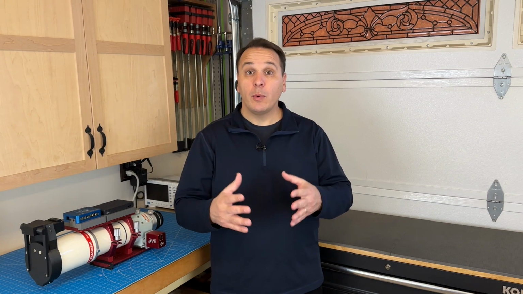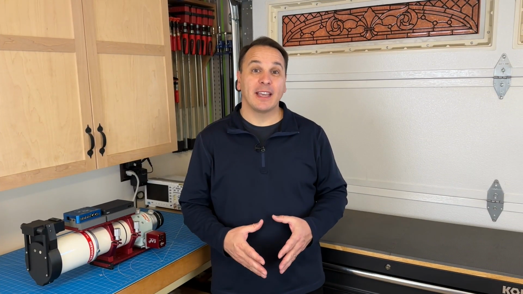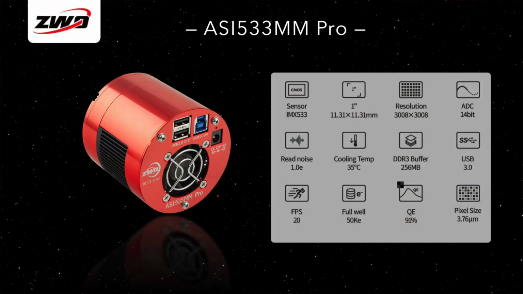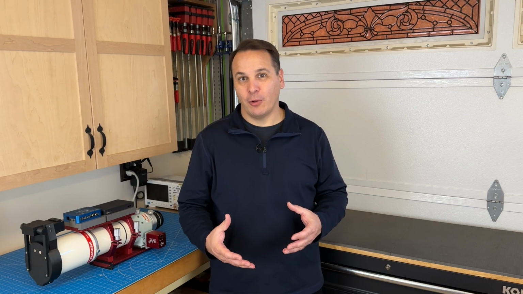Okay, so now that we know the sources of noise in our image, let's see if we can estimate the relative value under average conditions. In modern CMOS cameras, at least those built in the last 3 or 4 years, like my ZWO ASI533MM Pro, the read noise, the dark current shot noise, and the quantization noise are all extremely small.